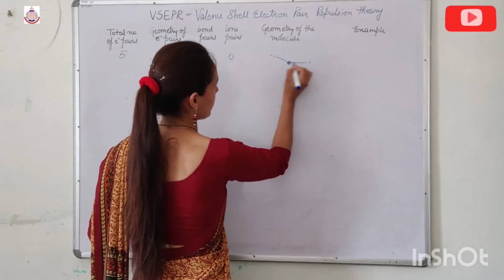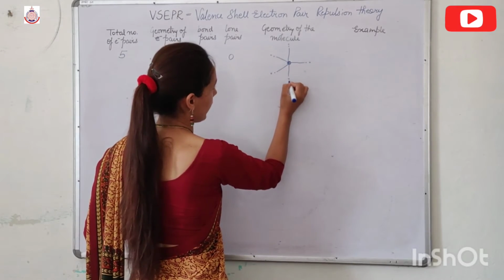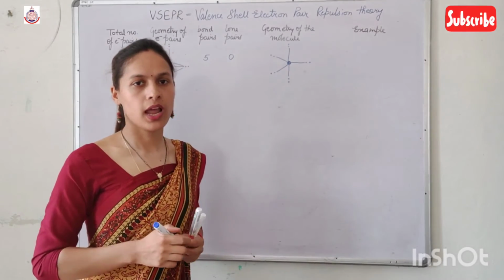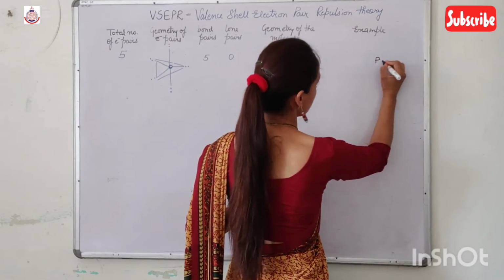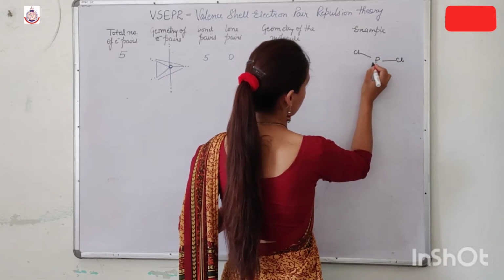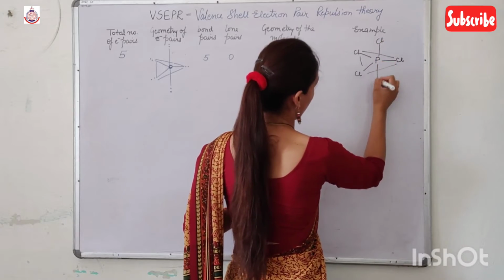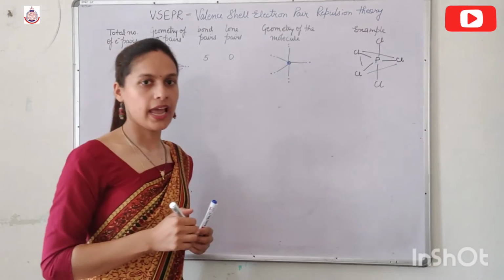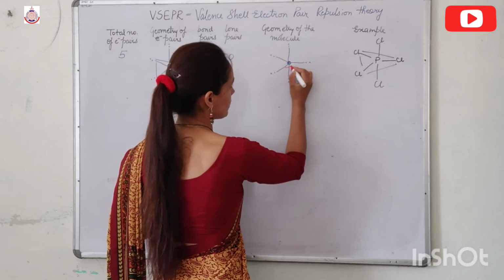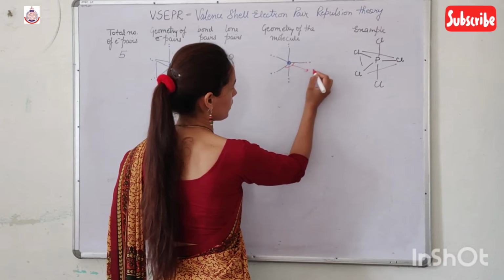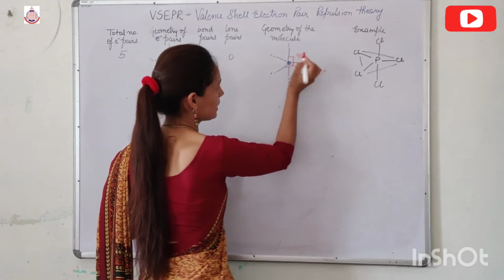3 bond pairs are arranged in a triangle, 1 bond pair above the plane and another bond pair below the plane. If I write one example, PCl5: P, with 3 chlorines at the corners of the triangle, 1 chlorine above the plane and 1 chlorine below the plane. And if I talk about the angle, the angle within the triangular plane is 120 degrees and this plane is 90 degrees.